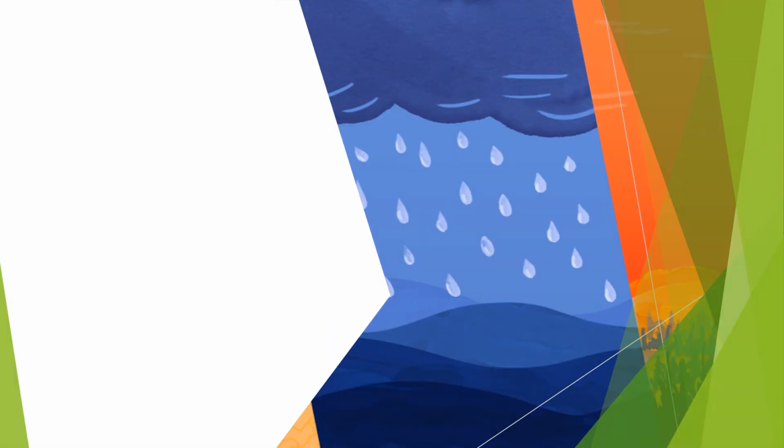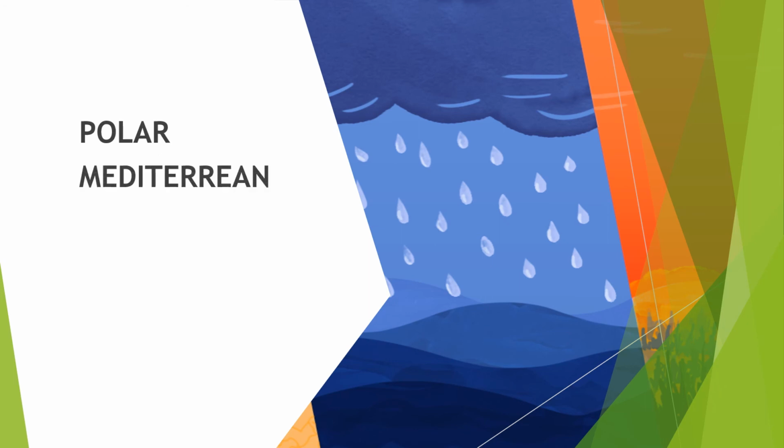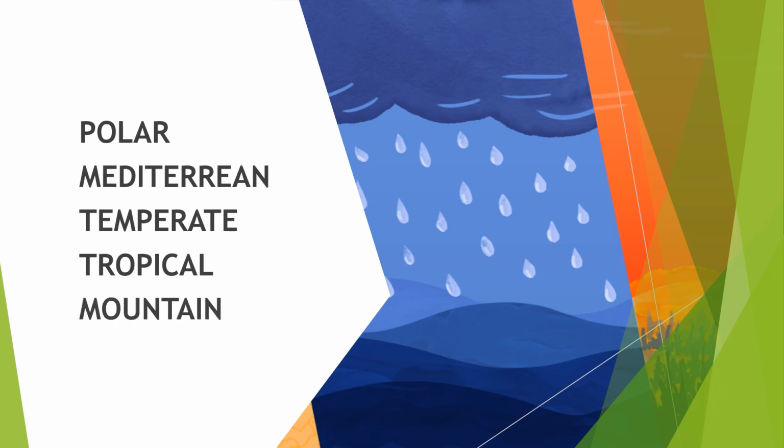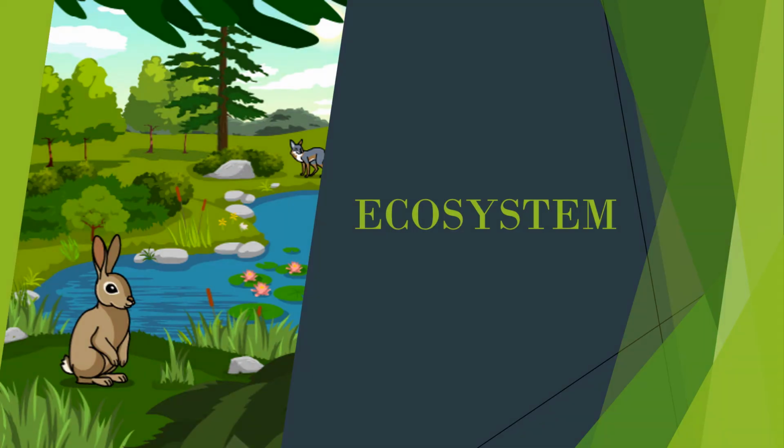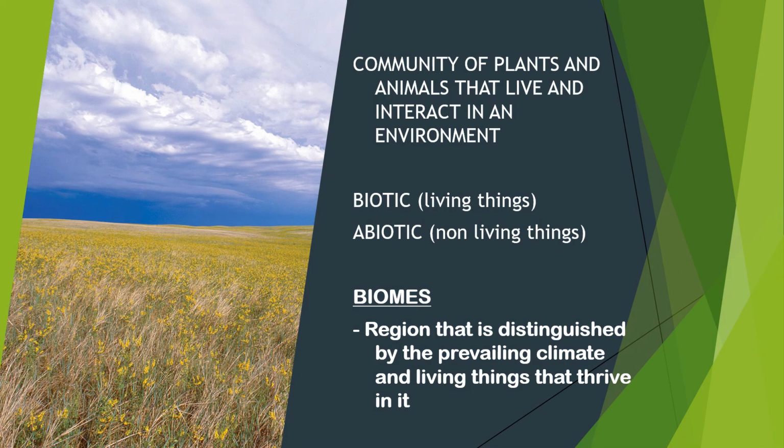Now, the three zones can be further subdivided into smaller zones, each with its own typical climate, namely, we have polar, Mediterranean, temperate, tropical, and mountain. Now let's proceed with the ecosystem. Okay, take note class. An ecosystem is a community of plants and animals that live and interact in an environment.